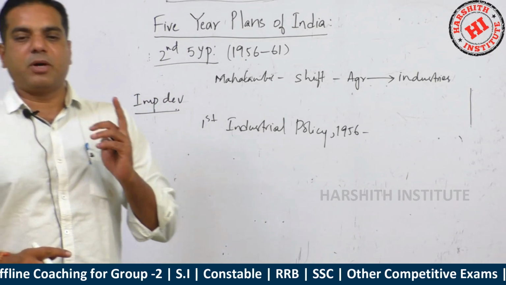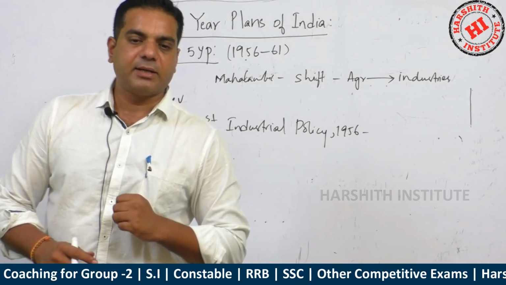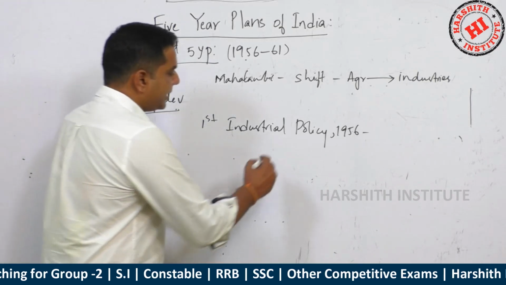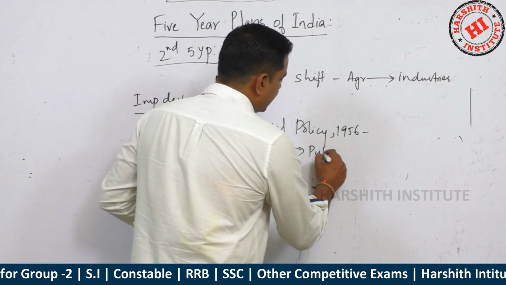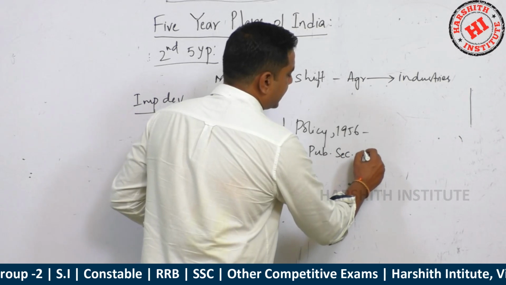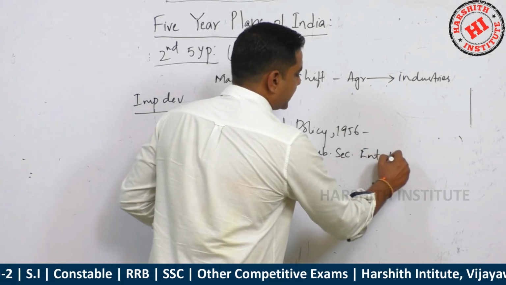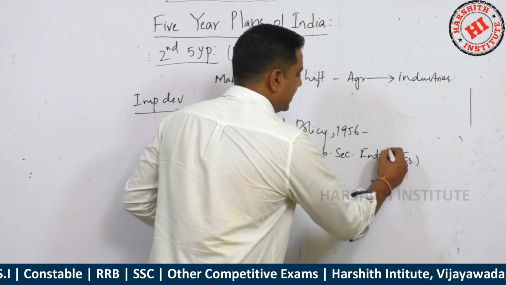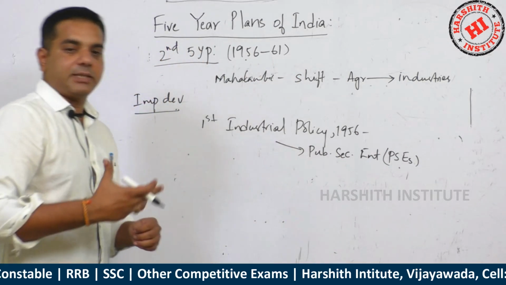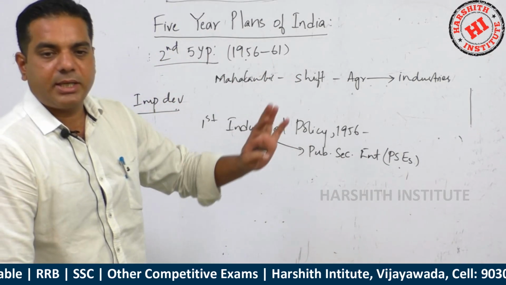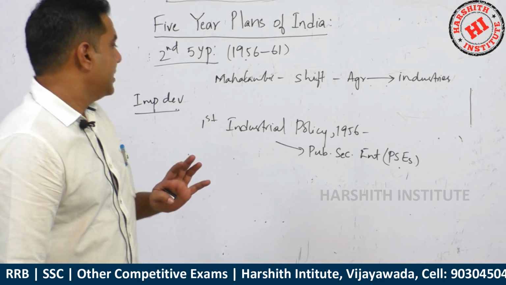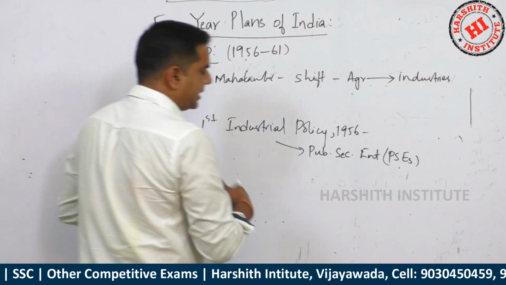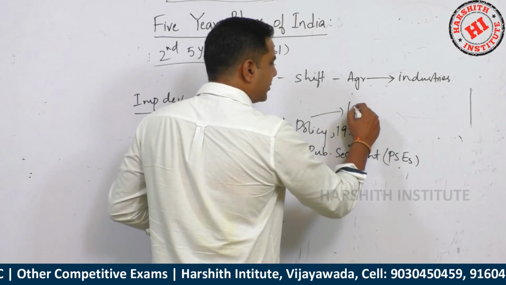Based on this, public sector enterprises, PSEs, were established. Finally, this Industrial Policy 1956 led to license Raj.